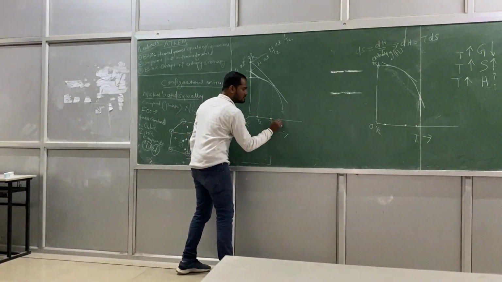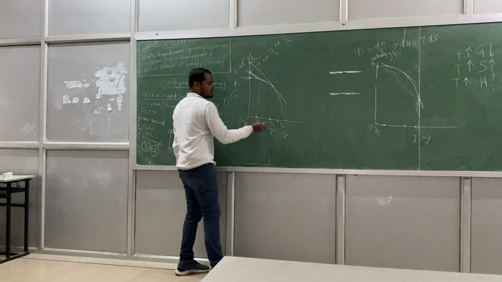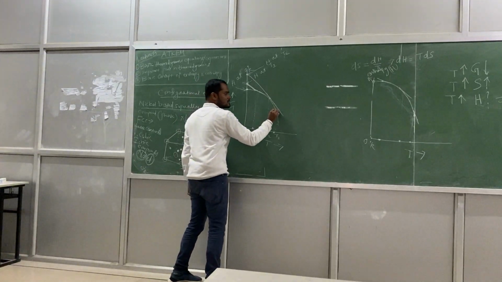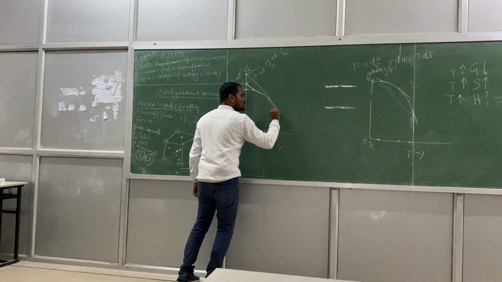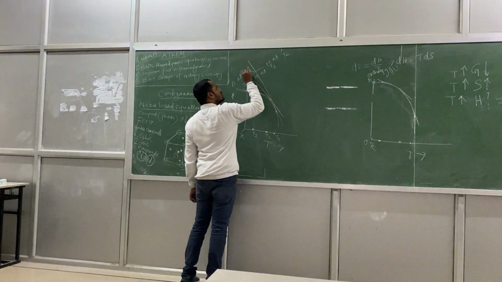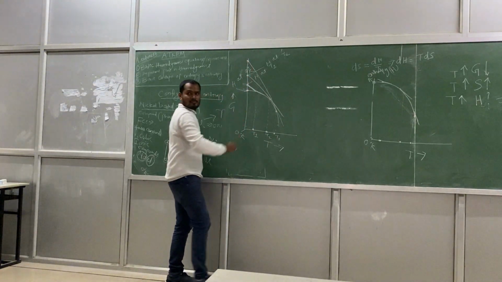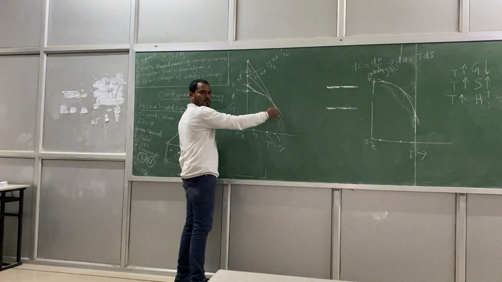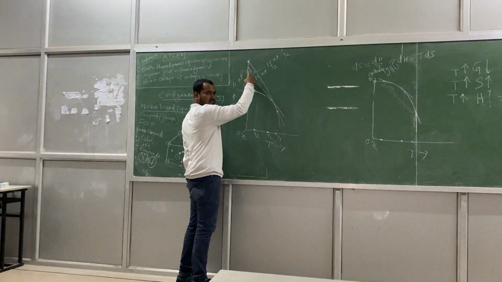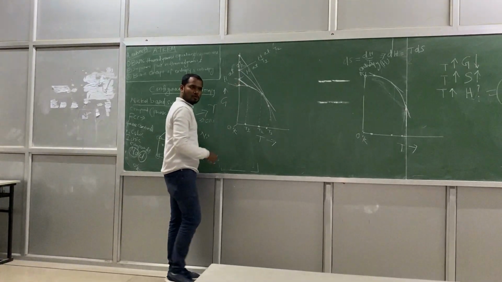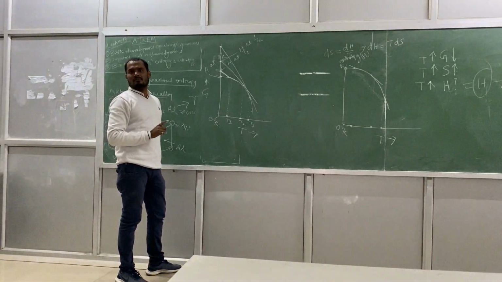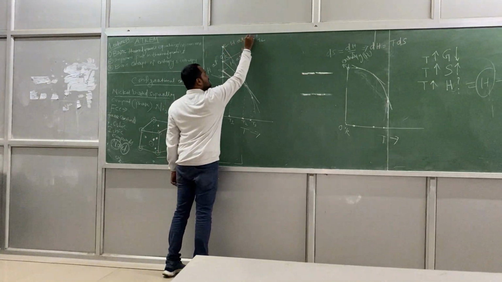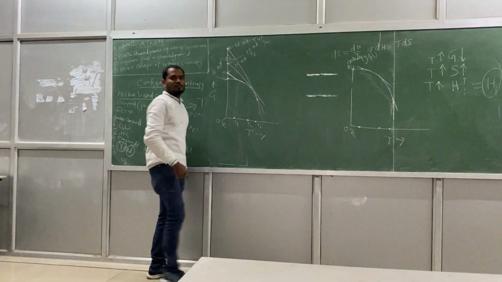Suppose I will choose the temperature of T3. So how will it be? You draw a projection up to this line, and from this point you have to... okay. At every temperature there will be a tangent to this curve and it will intersect the y-axis. The intersection point will tell you the H value at that temperature. Okay? So just have a look. This is now H at T3.